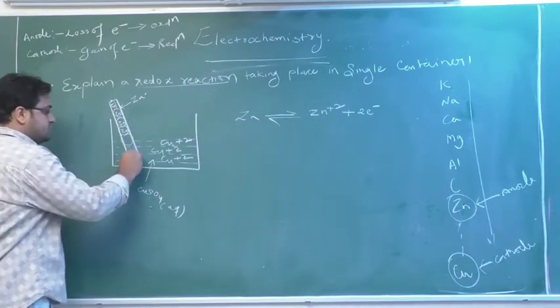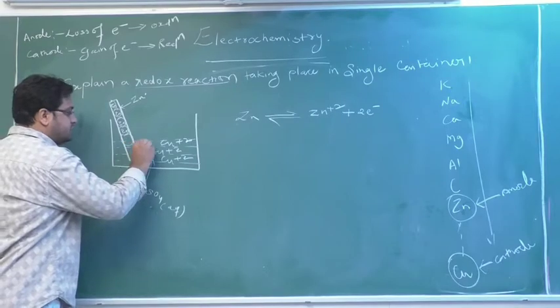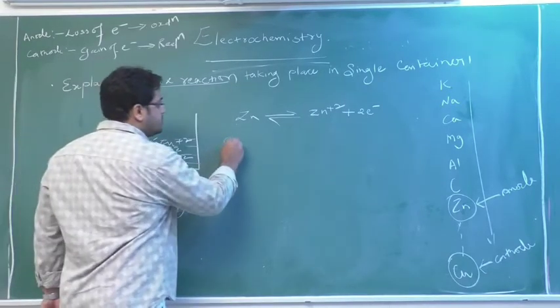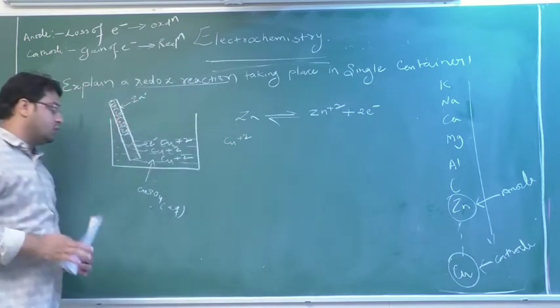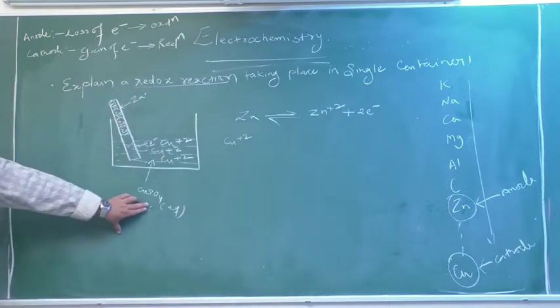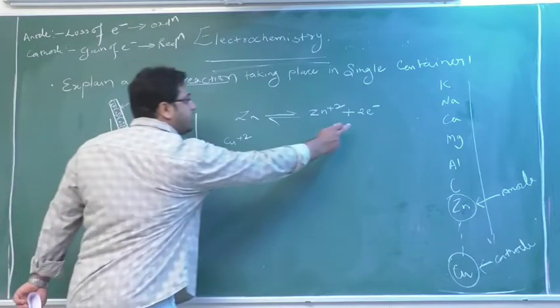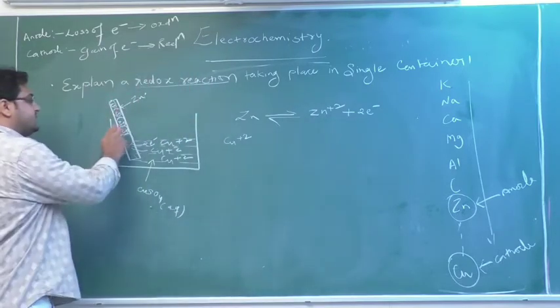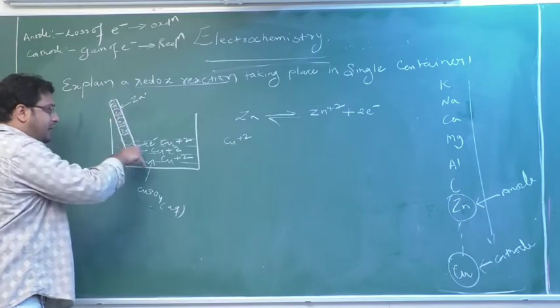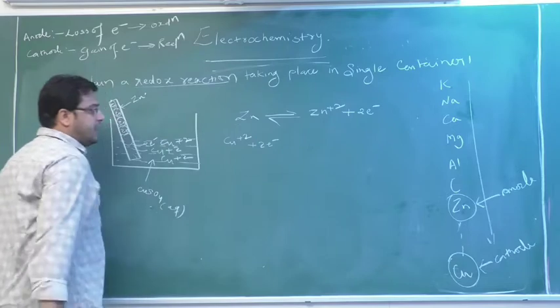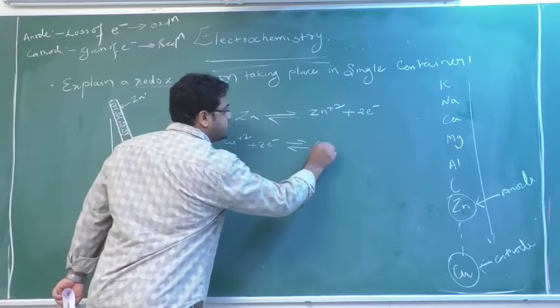These two electrons are transferred into the solution, where we have Cu plus 2, and they are gained by Cu plus 2, which converts into Cu.